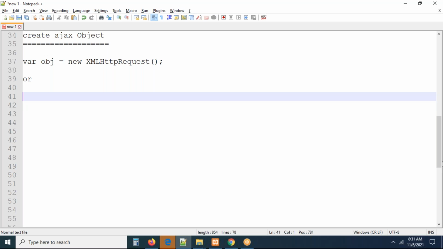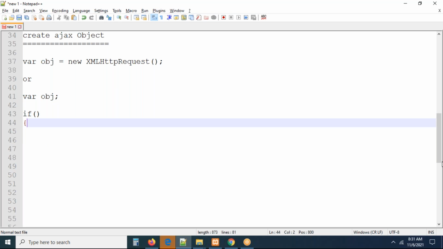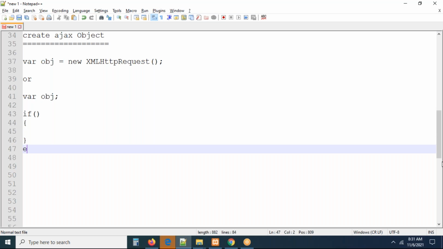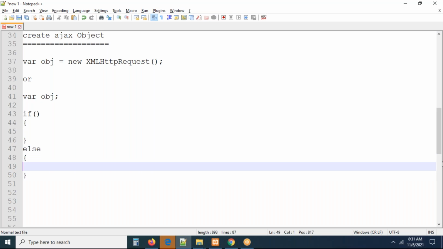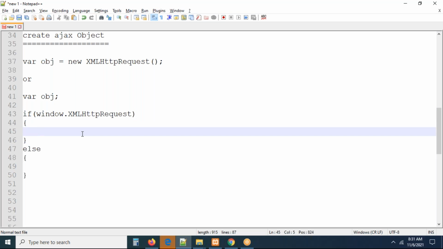At this point, let us take a variable obj. Now you can see I am writing one condition. If the browser supports it, else we have to create some other object. Conditionally we have to create. So these are the browser objects. Window is the browser, window.XMLHttpRequest. Now, if your browser window supports this object, it will return true. True means here we have to create this object. obj is equal to new XMLHttpRequest.